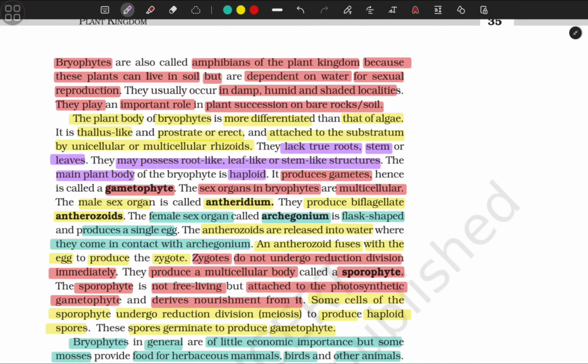Zygotes do not undergo reduction division immediately. They produce a multicellular body called a sporophyte. The sporophyte is not free living but is attached to the photosynthetic gametophyte and derives nourishment from it. Some cells of the sporophyte undergo reduction division (meiosis) to produce haploid spores. These spores germinate to produce gametophytes.